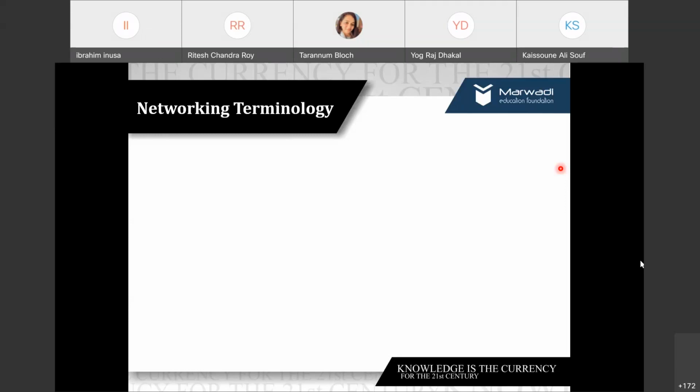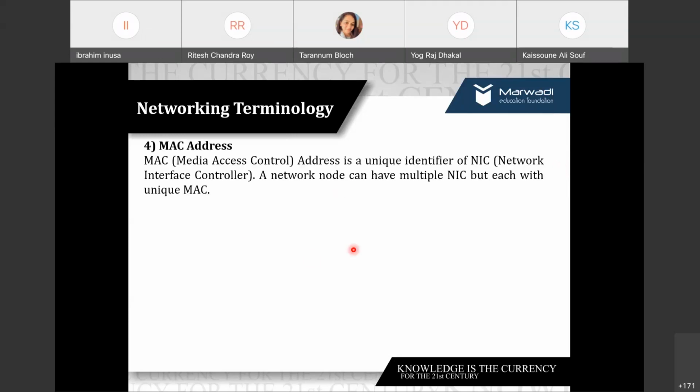Exactly, exactly. So usually the network administrator decides the network scenario and he will assign the IP addresses, right? Or sometimes automatically using certain software. And when I say MAC address, this is the one which is not going to change. But when I say IP address, it may change, right? So MAC address stands for Media Access Control address, which is a unique identifier for the network interface controller. We call it NIC, which is there in each and every device.